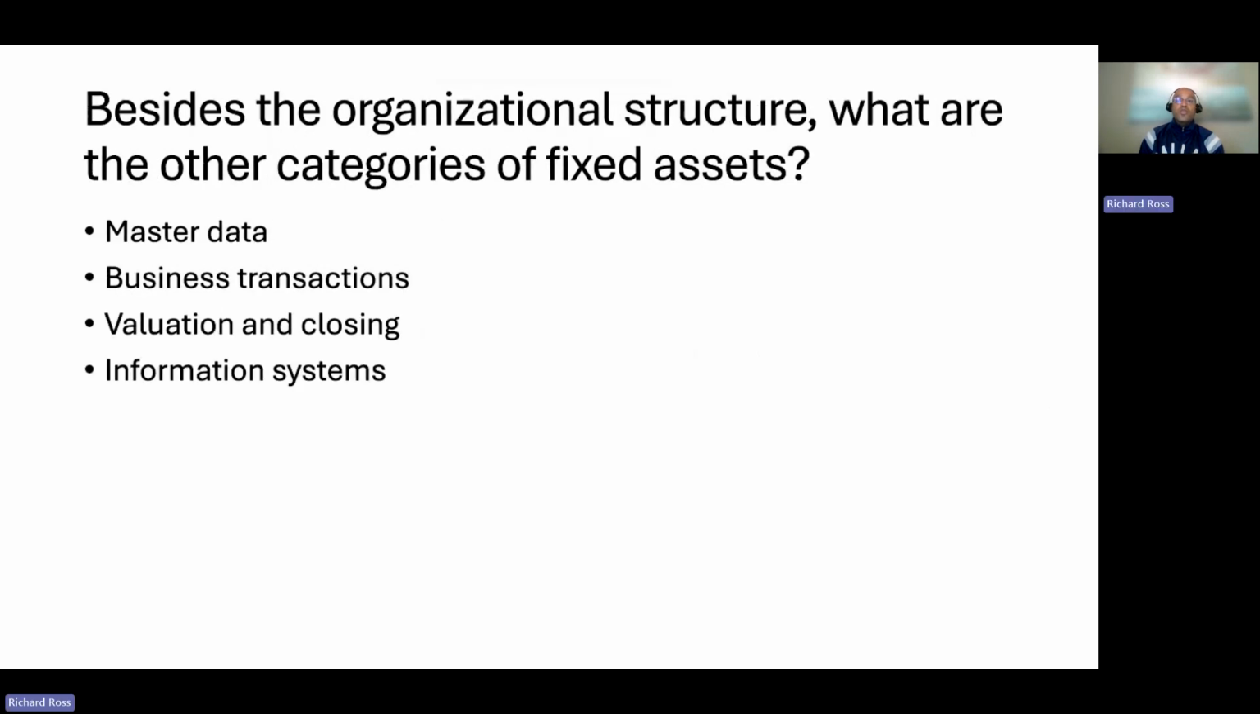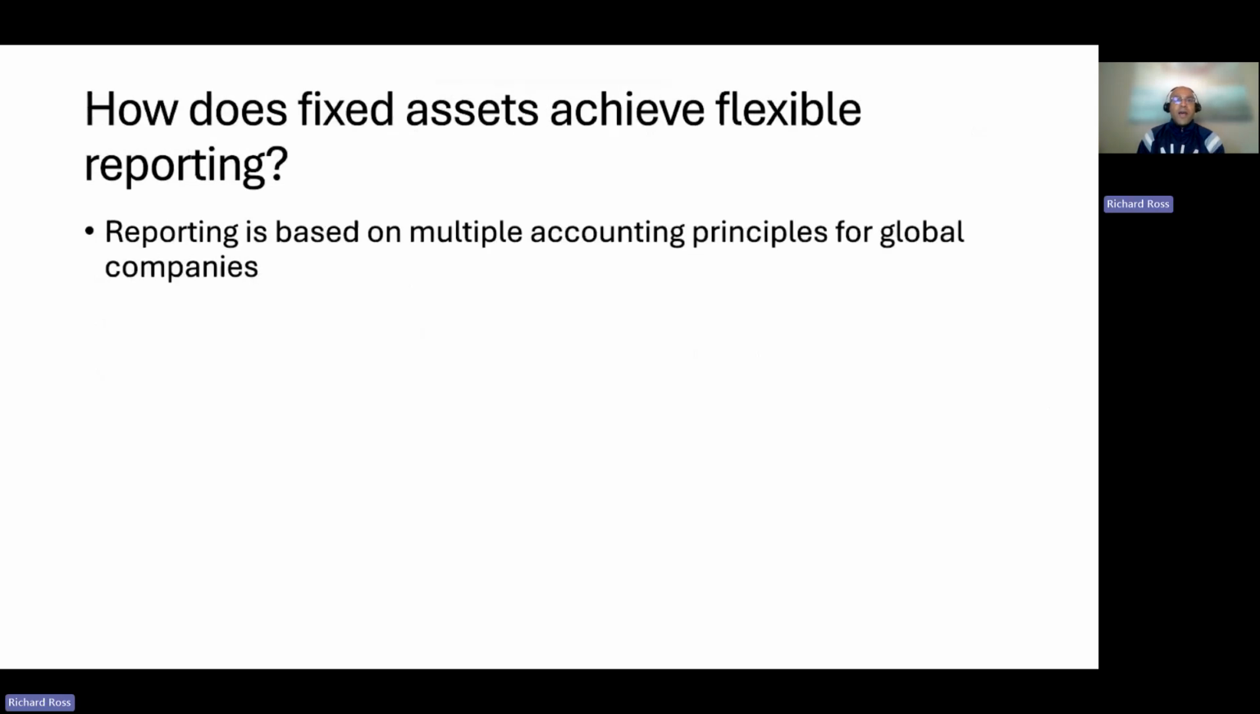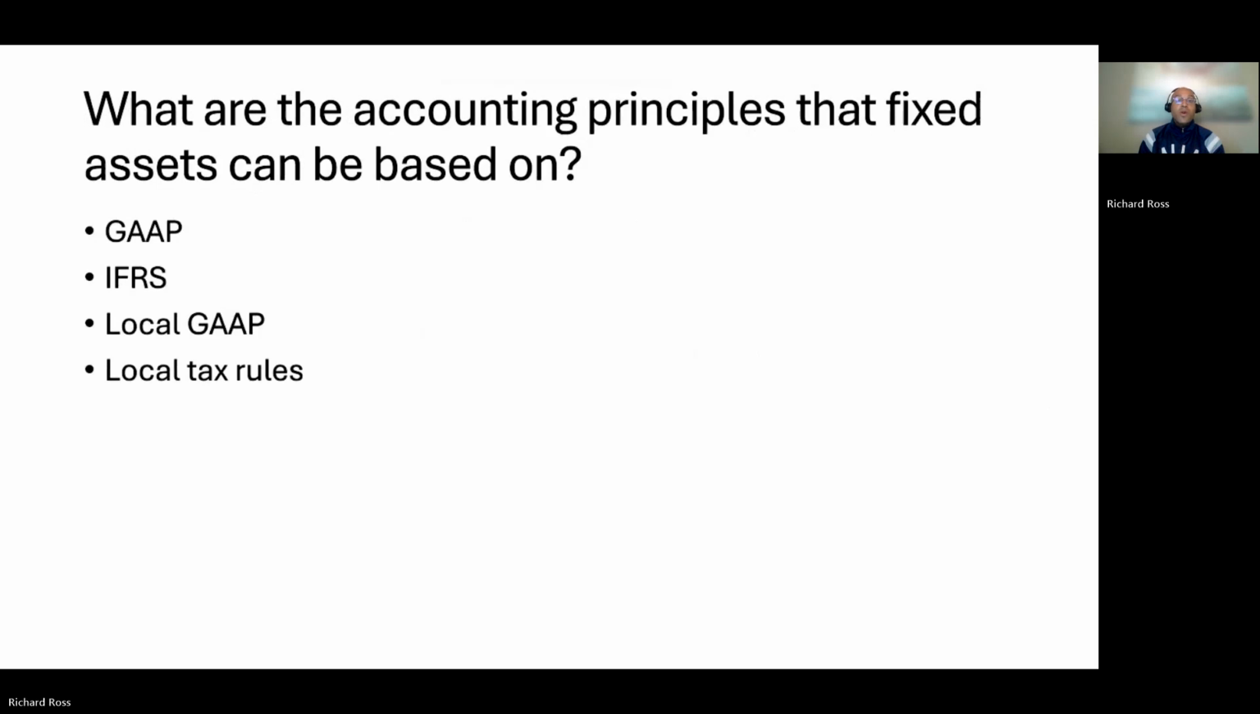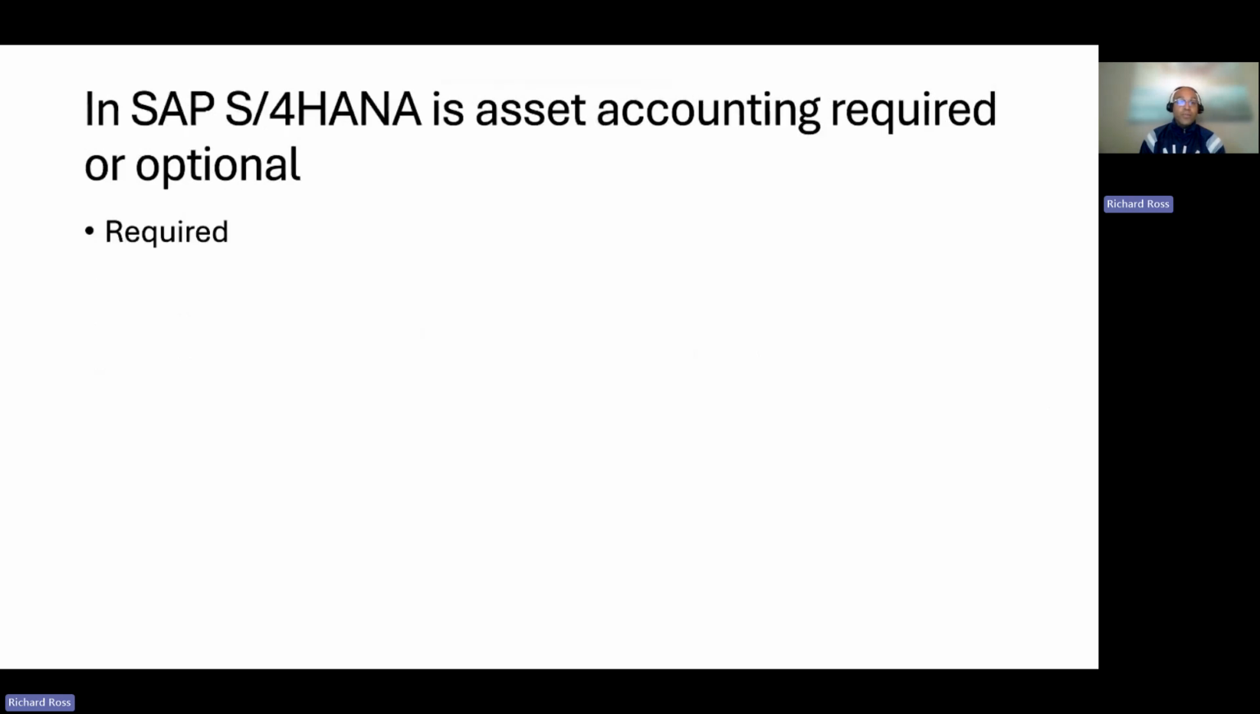Besides the organizational structure, what are the categories of fixed assets? Master data, business transactions, valuation and closing, information systems. How does fixed assets achieve flexible reporting? Reporting is based on multiple accounting principles for global companies. What are the accounting principles that fixed assets can be based on? GAAP, IFRS, local GAAP, and local tax rules.